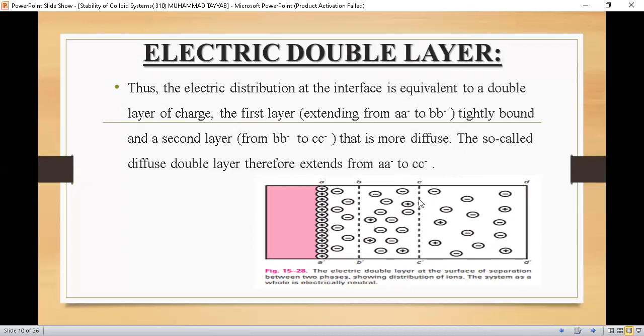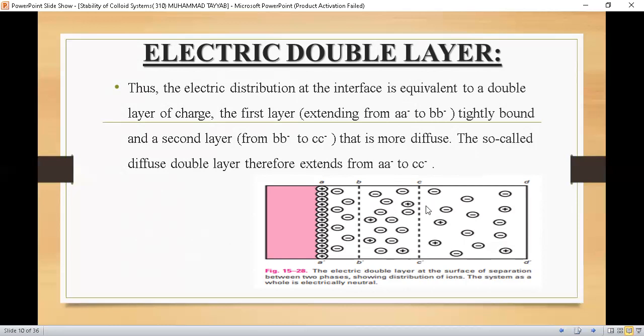This is the second layer of ions, which are attracted because of these charges. This second layer, from BB dash to CC dash, is more diffuse. The so-called diffuse double layer therefore extends from AA dash to CC dash, because from AA dash to BB dash is the first layer, and from BB dash to CC dash is the second layer. Both of these layers are called the electric double layer.